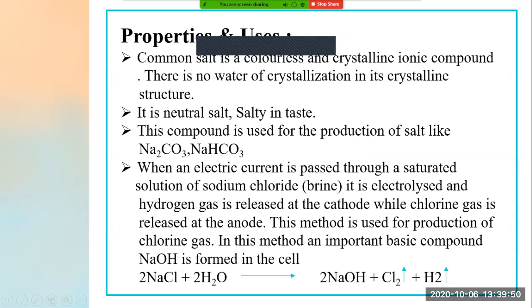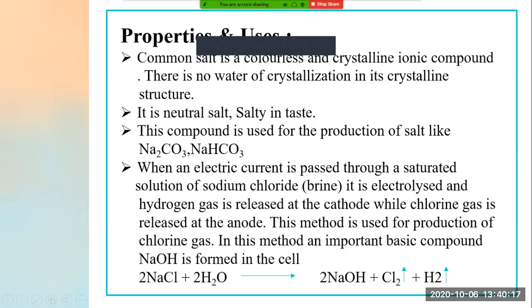H2 is hydrogen. Cl2 is chlorine. So these both gases, H2 gas is formed near the cathode and Cl2 is formed near the anode. So I hope you all have understood this chemical reaction very well now. Now this whole process is known as what? This whole process is known as electrolysis. Okay. This is one of the most important properties of common salt.